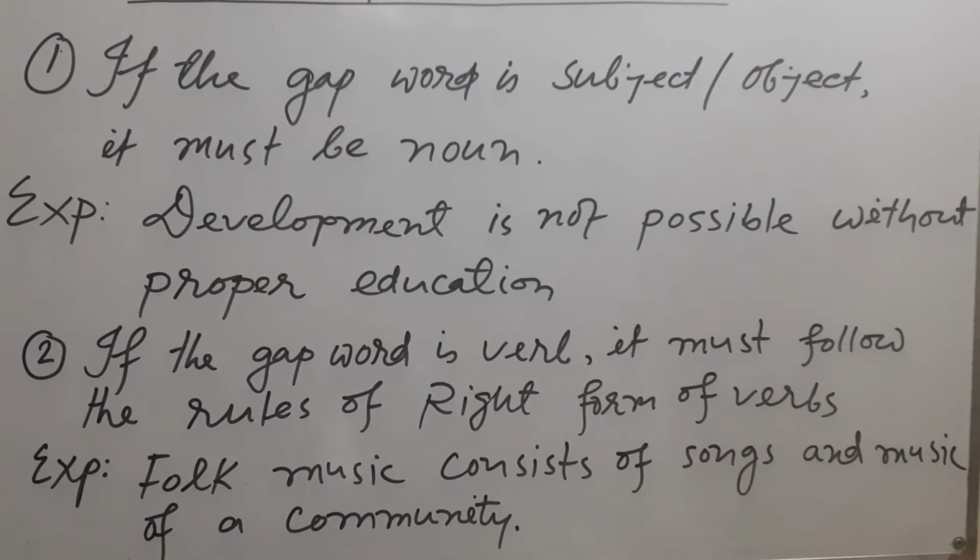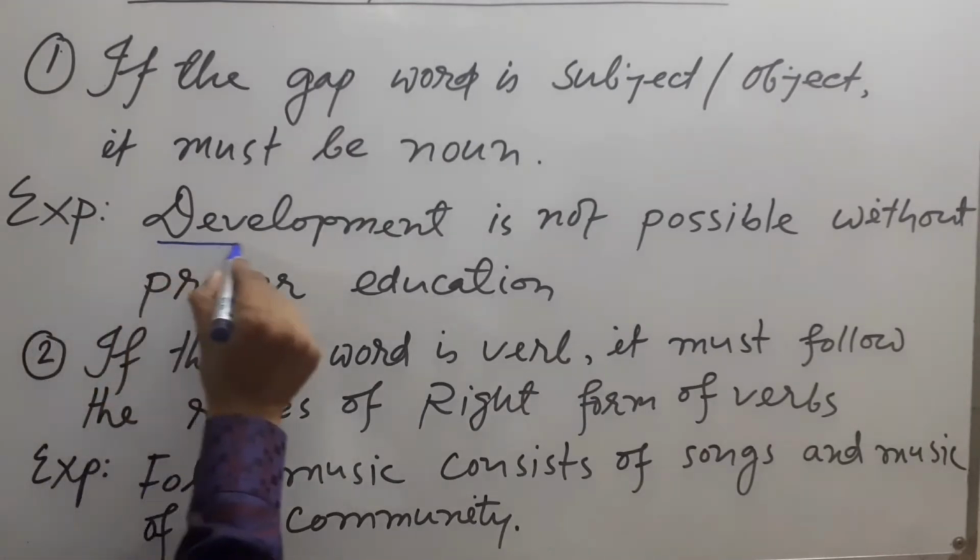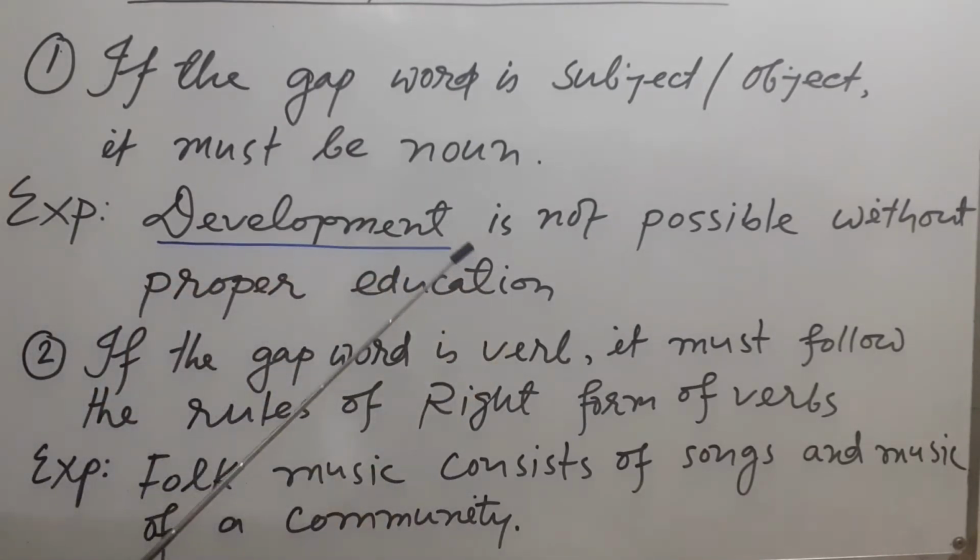Some important rules. Number 1: if the gap word is a subject or object, we know that the subject or object of a sentence must be a noun. Remember, if the gap is here, 'development' is the subject of the verb, so it must be a noun.